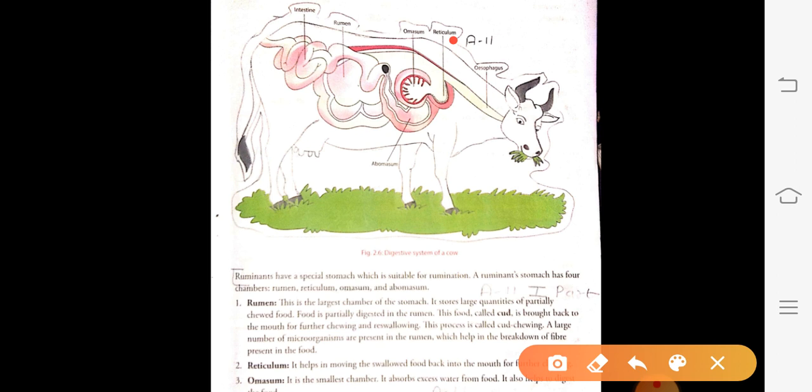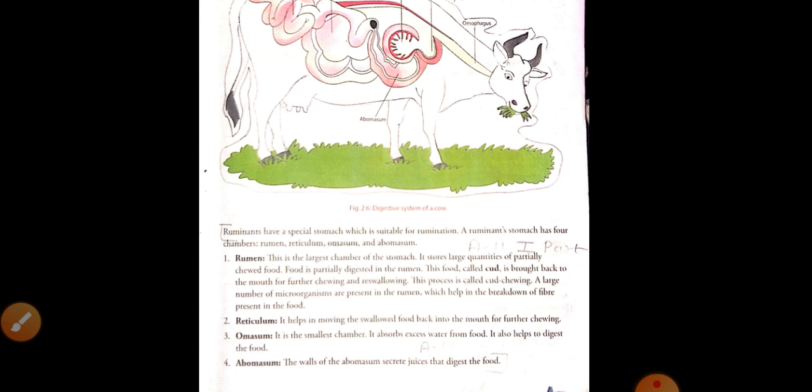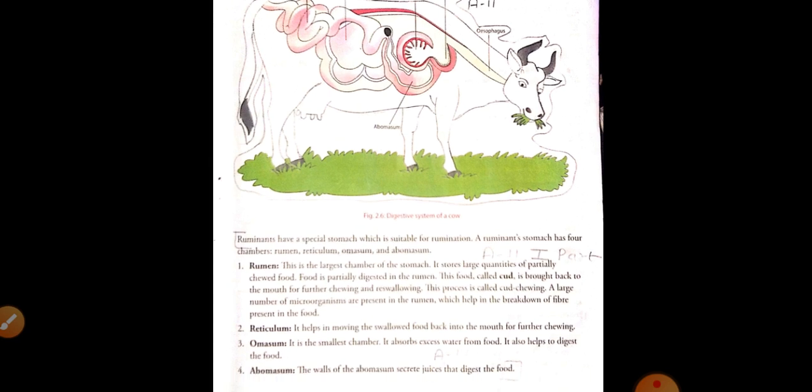Next organ is omasum. This is omasum. What does the omasum do? Omasum absorbs the extra water from the food, which helps the ruminants to digest the food.